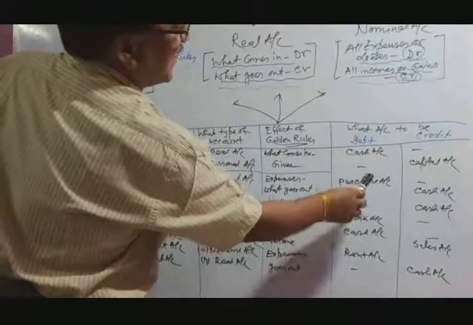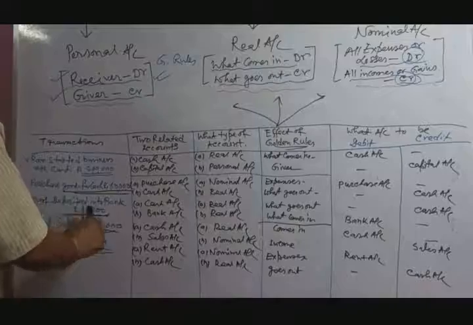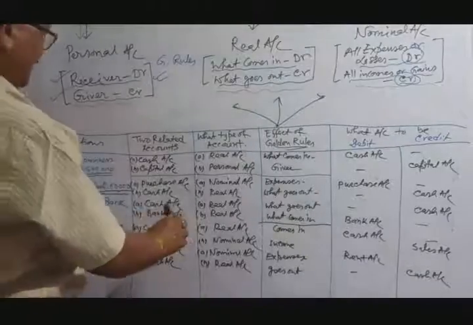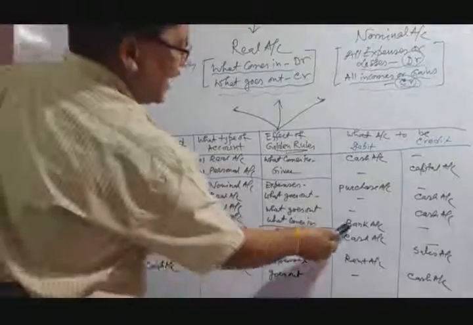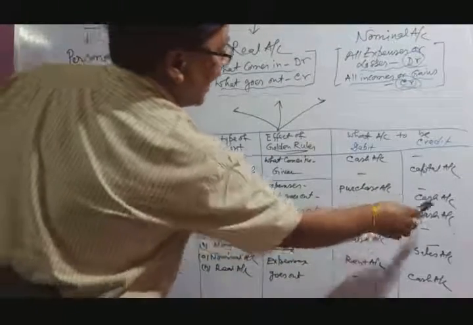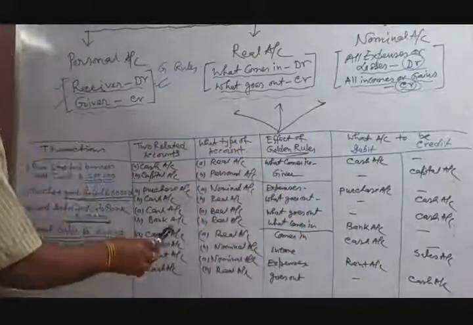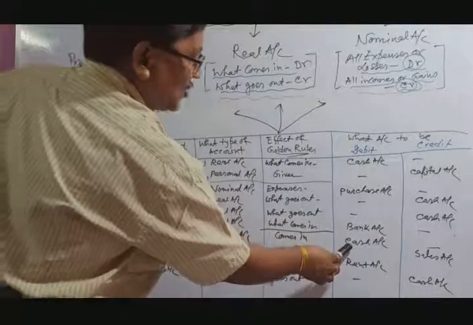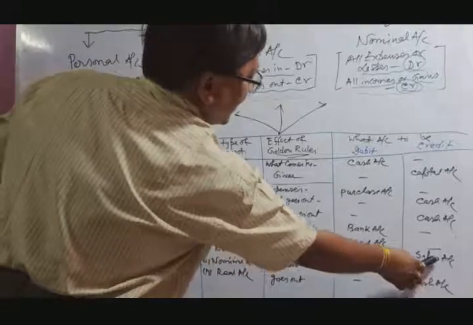Purchase account debit to cash account. Cash deposited into bank: bank account debit to cash account. Next, cash sales. Which account is debit? Cash account debit to sales account.